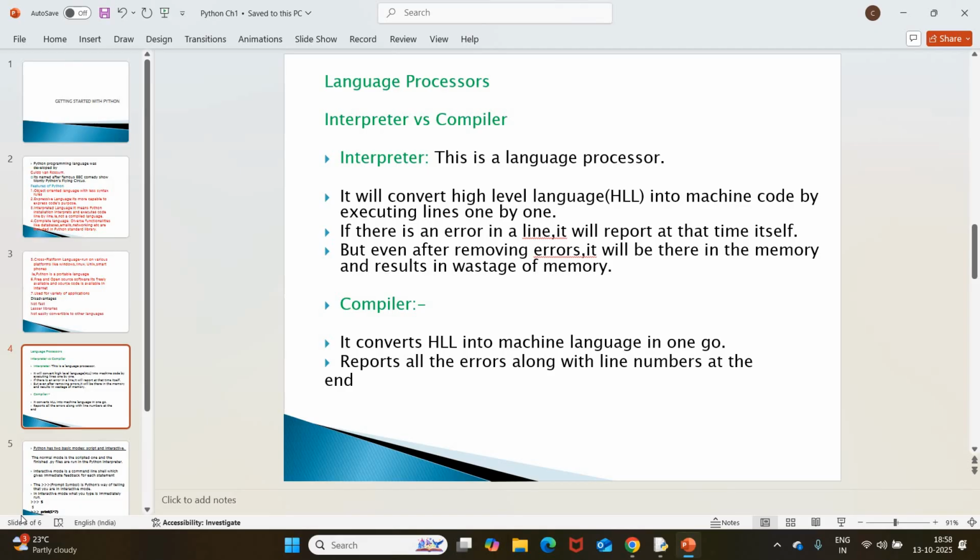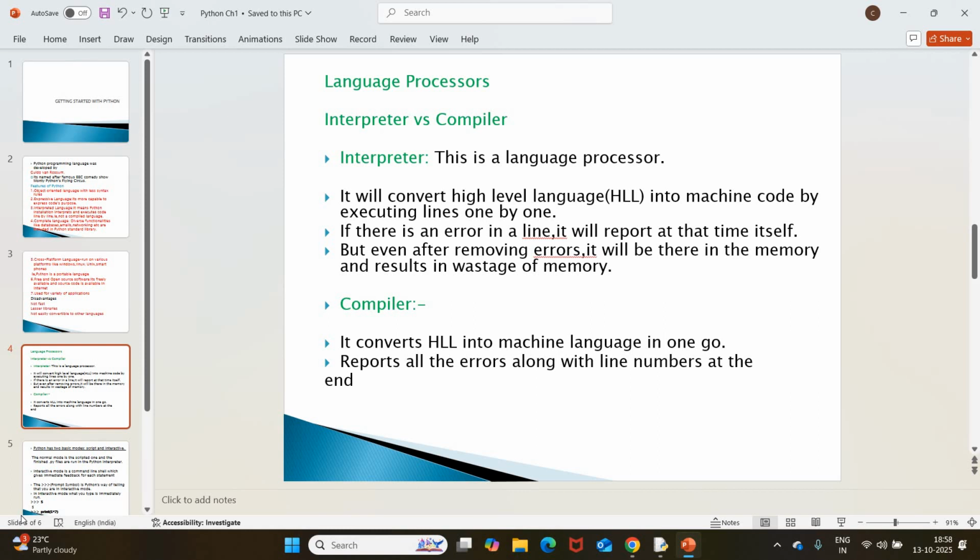If it is an interpreted programming language, it means this language processor executes the program line by line. And if any error is there, it will report it instantly. Even after the execution, the interpreter remains in memory, which results in memory wastage.